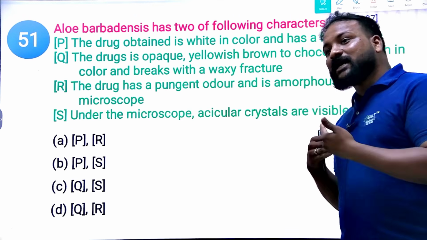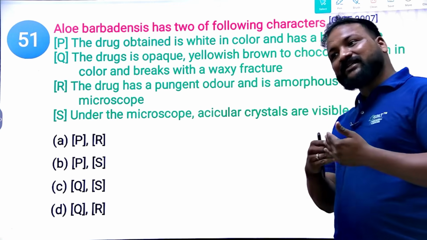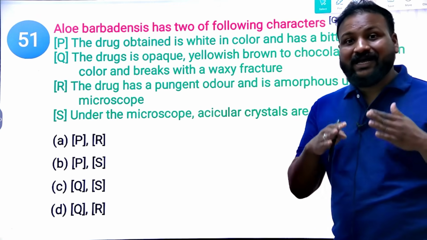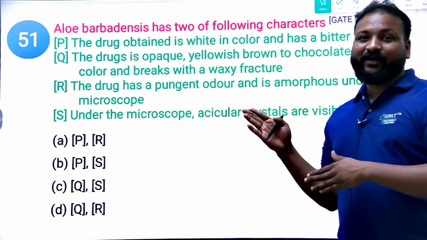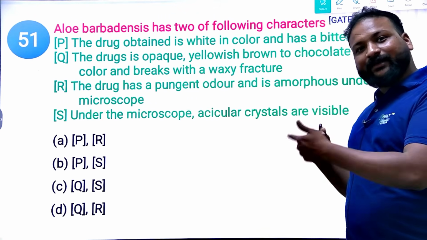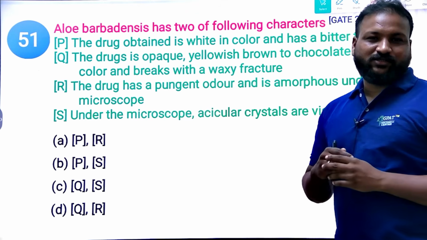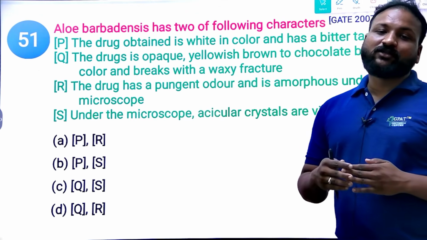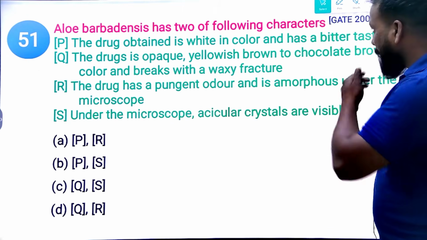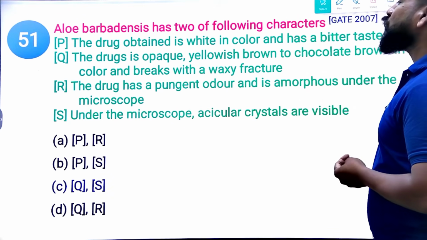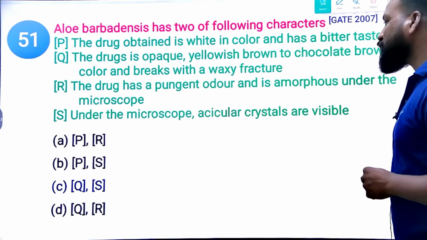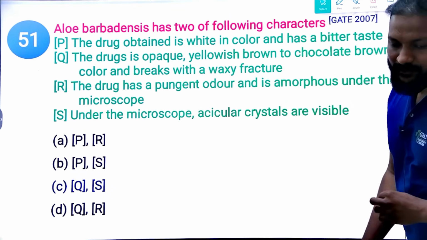But here I am solving these questions directly, explaining them as I write the examination, with my knowledge. This is the way to solve these questions when you are in the examination also. Next, the answer will be Q and S. The drug is opaque and yellowish brown. Under the microscope, it shows the acyclovir crystals are visible.